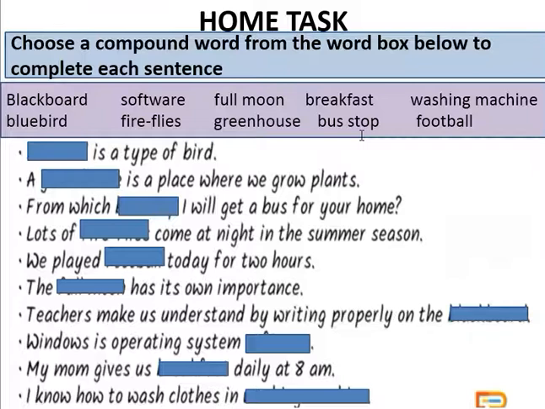Number 1, dash is a type of bird. 2, a dash is a place where we grow plants. 3, from which dash will I get a bus for your home. 4, lots of dash comes at night in the summer season. 5, we played dash today for 2 hours. 6, the dash has its own importance. 7, teachers make us understand by writing properly on the dash. 8, Windows is an operating system dash. 9, my mom gives us dash daily at 8 a.m. 10, I know how to wash clothes in dash.